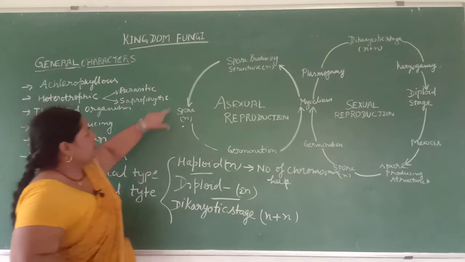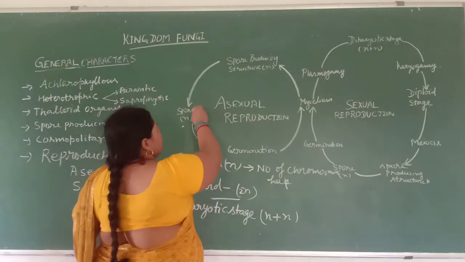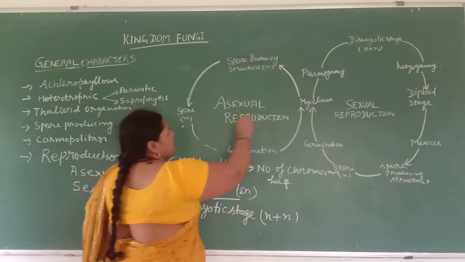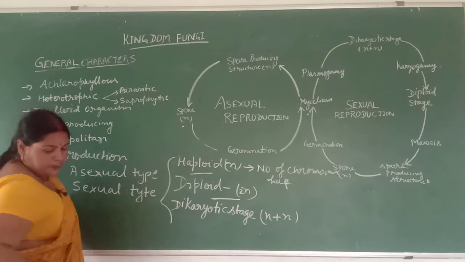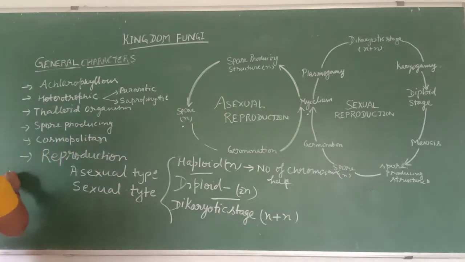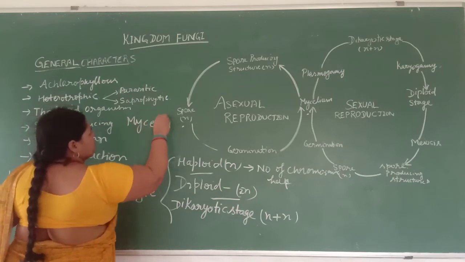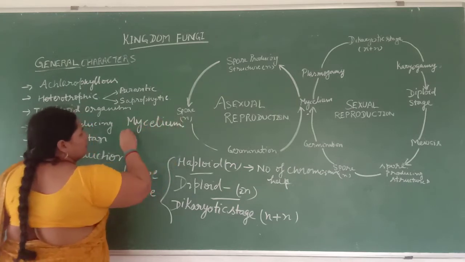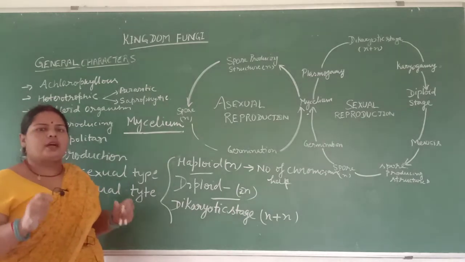So students, you see in the diagram asexual reproduction, that is spore N, and here you see the mycelium. Again the word is the mycelium. What is the mycelium? Different types of hyphae together make a mycelium.